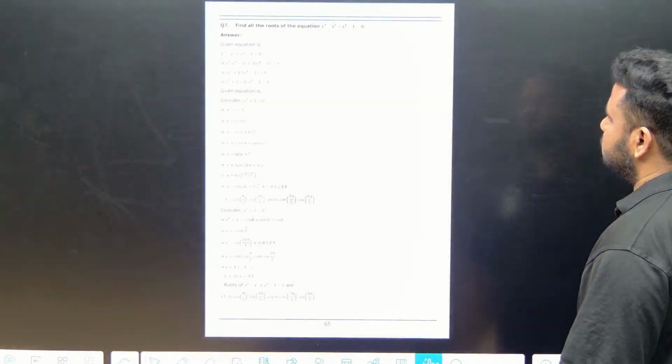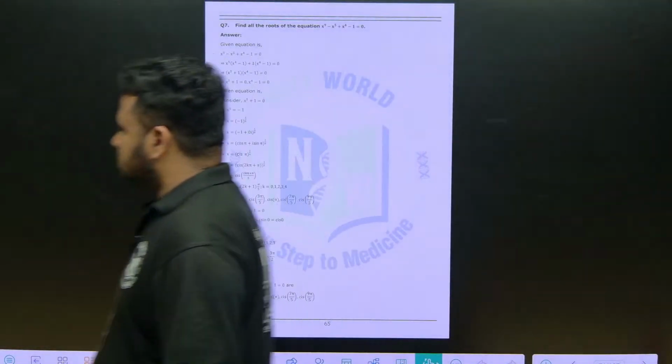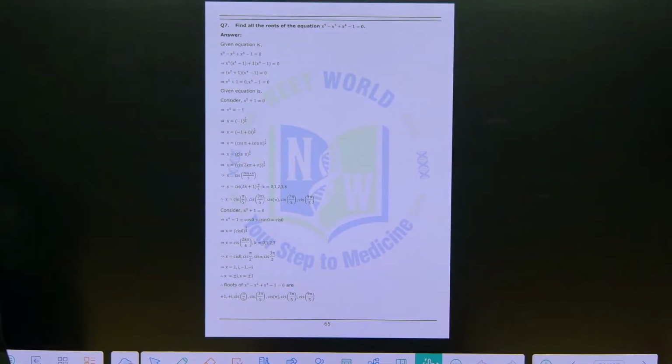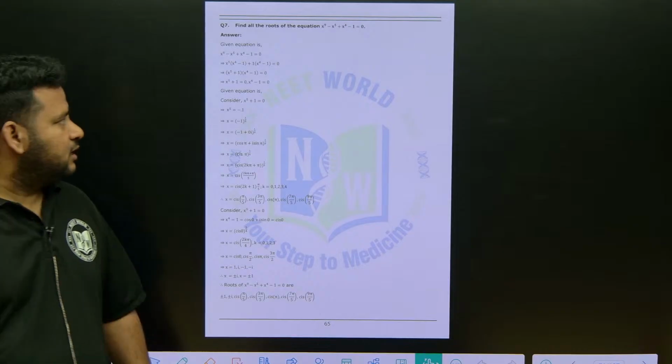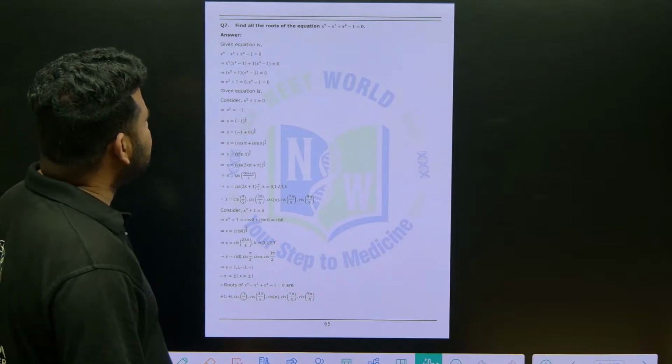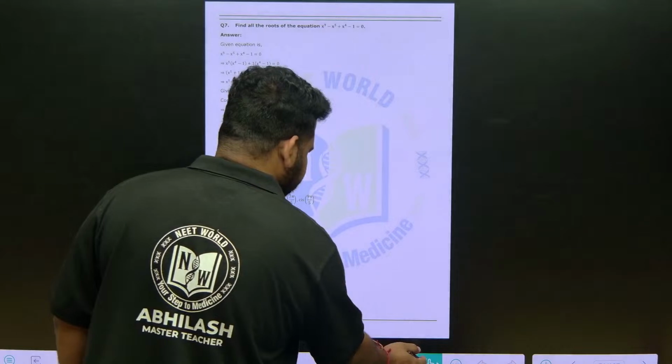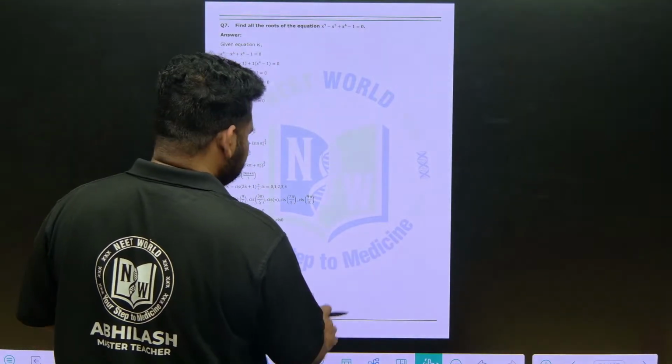Okay. So this is the last question pertaining to de Moivre's theorem, which is very important. They are asking, find all the roots of the equation. Mark it as important.